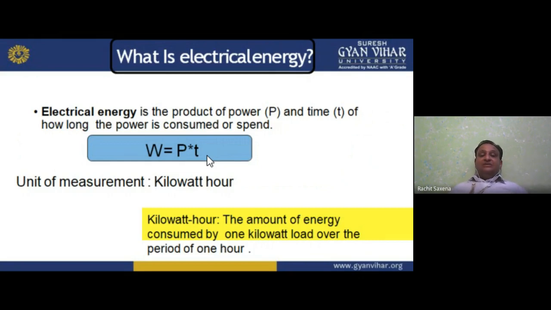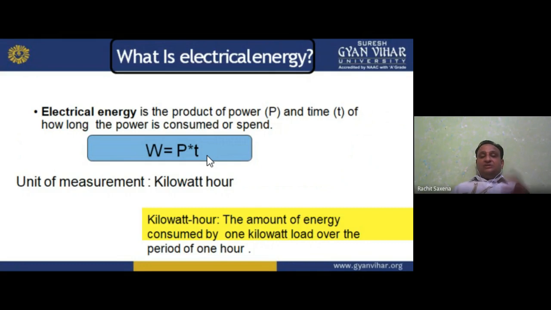The unit of measurement is the kilowatt hour. Kilowatt is for power and hour is for time, so power into time is kilowatt hour: the amount of energy consumed by a 1 kilowatt load over a period of 1 hour. Now, my dear students, in our house we get an electricity bill, and something is written on it, that is how many units you have consumed in a month.